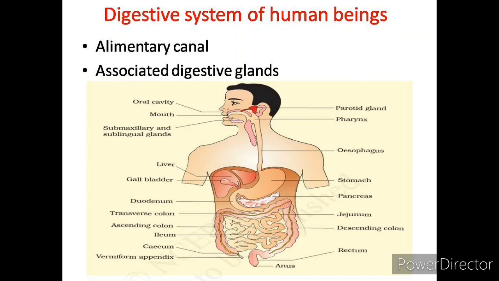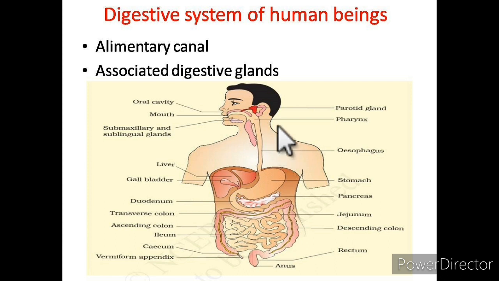Now, next comes page number 48. On page number 48, another topic is given: the digestive system of human beings. You already know that digestion in humans is extracellular and involves many organs, namely the mouth, esophagus, stomach, small intestine, large intestine and anus. These organs are responsible for ingestion, digestion, absorption, assimilation and egestion, and together constitute the digestive system or the human digestive system.